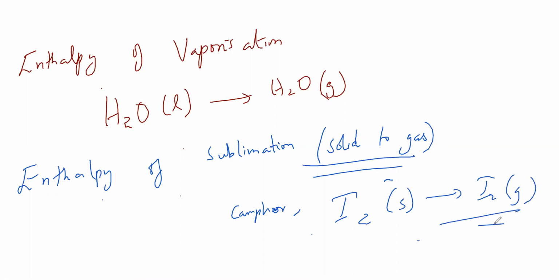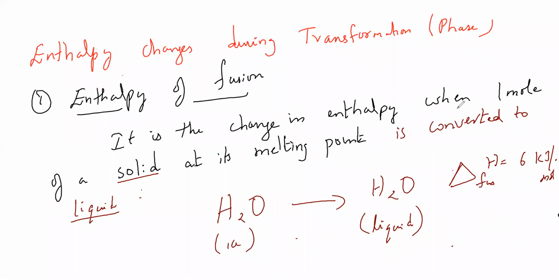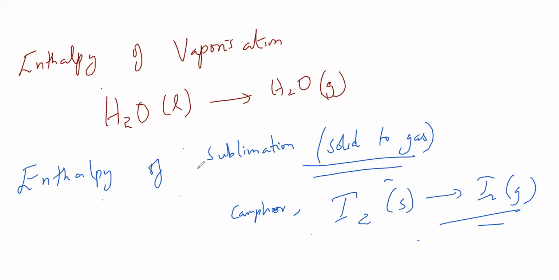Sublimation process. So guys, I'm not writing the definition for the same. So change in enthalpy when 1 mole of solid, what can I write? Solid which changes to gaseous state, correct? At a temperature below its melting point, that's it. Vaporization has no melting point, it is obviously at a boiling point. So try to remember these examples, this will help you out. Fine. Last but not the least, enthalpy of combustion.